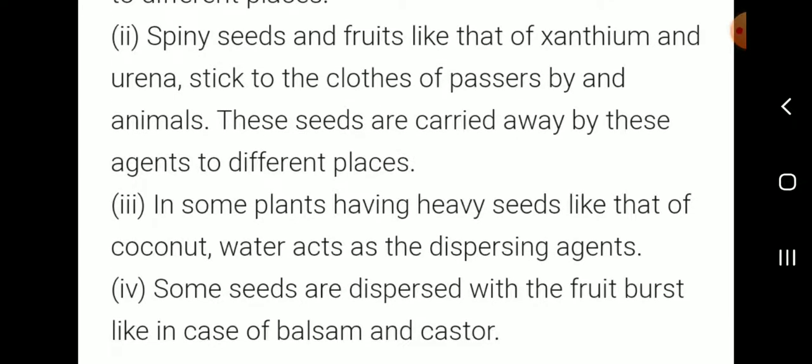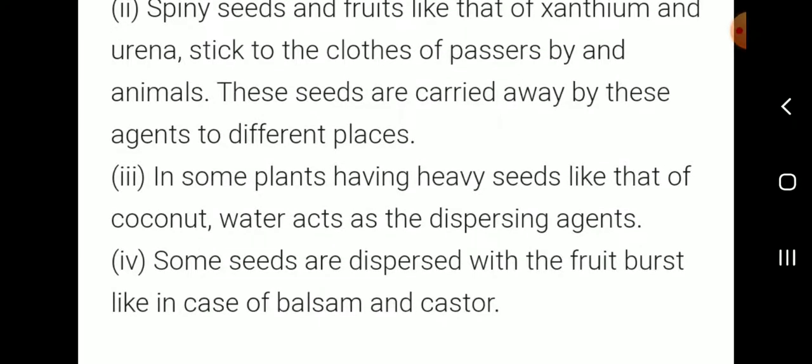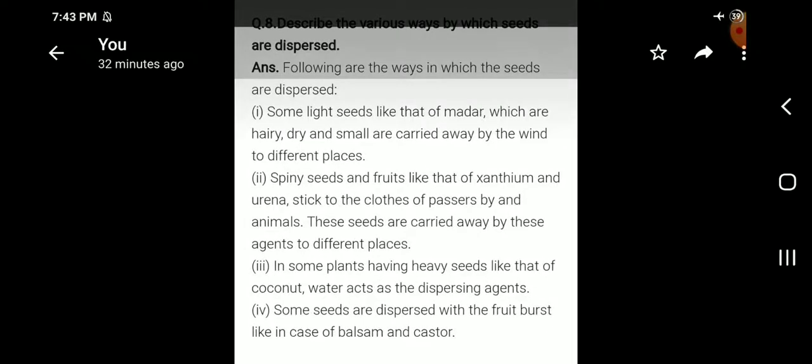The spiny seeds like Xanthium and Urena stick to the clothes of passersby and animals. Next, in some plants having heavy seeds like that of coconut, water acts as the dispersing agent. Some seeds are dispersed when the fruit bursts, like in the case of balsam and castor.